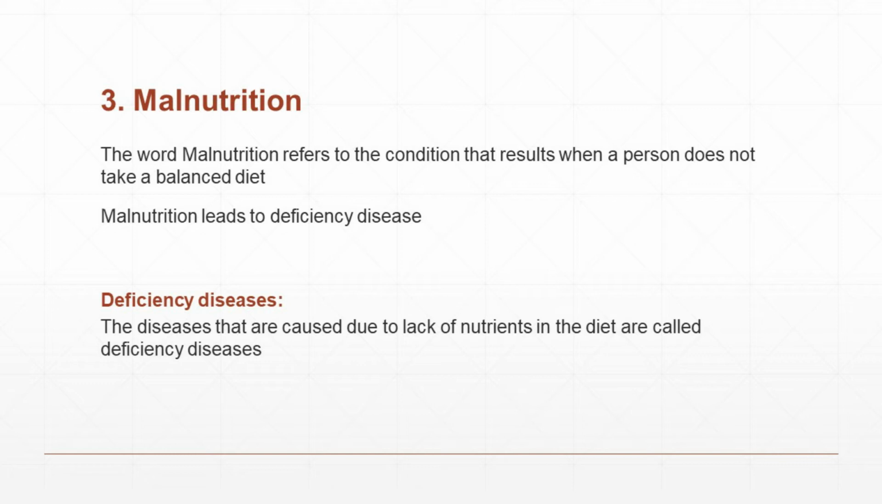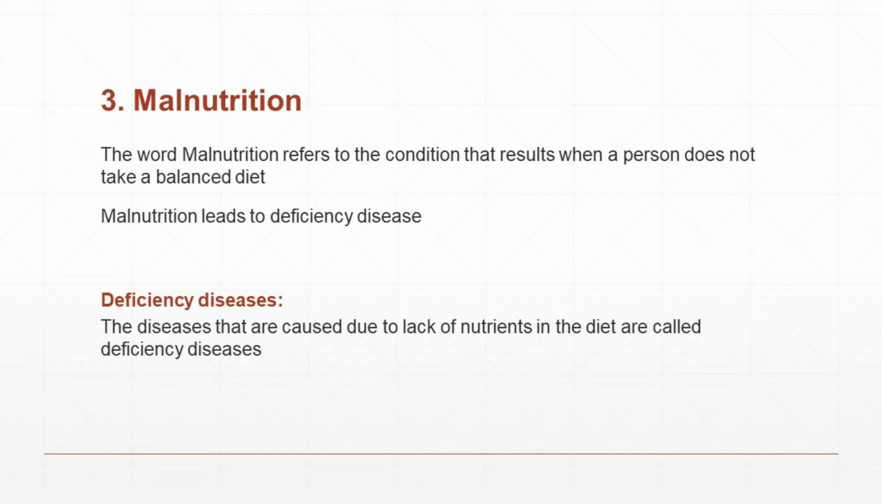Once again I tell, vitamin A deficiency causes night blindness. Vitamin B deficiency causes beriberi. Vitamin C deficiency causes scurvy. Vitamin D deficiency causes rickets. Vitamin E deficiency causes nervous weakness. Then vitamin K deficiency causes weakness of the bones, teeth, etc.